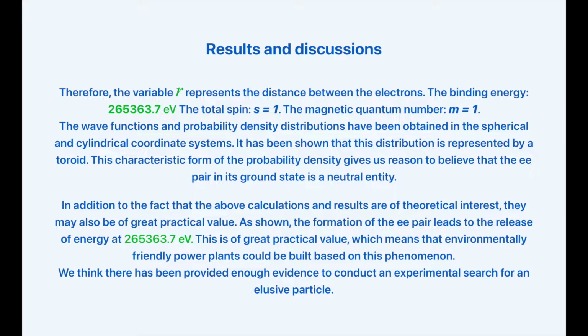This characteristic form of the probability density gives us reason to believe that the EE pair in its ground state is a neutral entity. In addition to the fact that the above calculations and results are of theoretical interest, they may also be of great practical value. As shown, the formation of the EE pair leads to the release of energy at 265,363.7 electron volts. This is of great practical value, which means that environmentally friendly power plants could be built based on this phenomenon. We think there has been provided enough evidence to conduct an experimental search for an elusive particle.